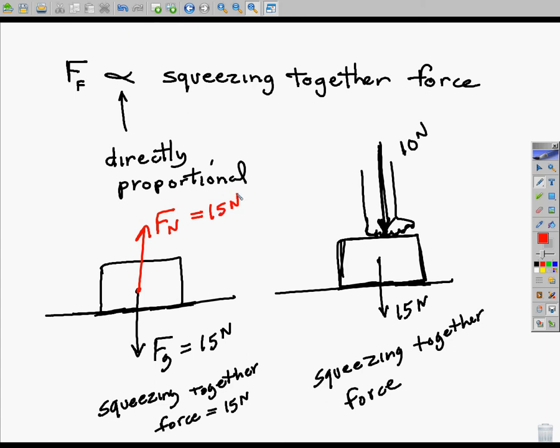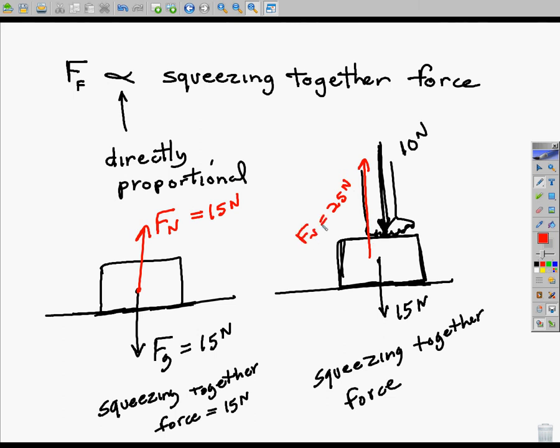And over here, with the additional downward force of 10 newtons and the weight of the brick, 15 newtons, how much is the floor actually pushing up? What's the normal force in this case? How much is that normal force this time? It would be 25 newtons.